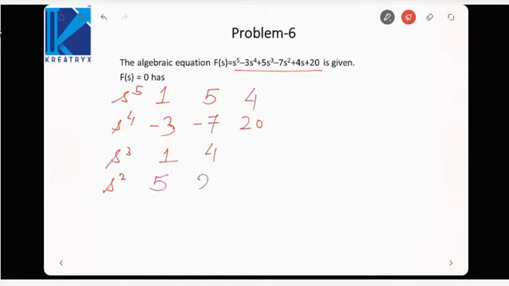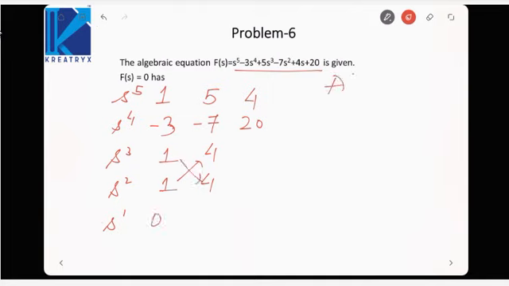Then it will be 20. Again we can take out 5 common, so it will be 1, 4. So let us rewrite this s square row. We have taken 5 common, so it will be 1, 4. Now if you see, s raised to power 1 would be 0, because 4 minus 4 is 0.